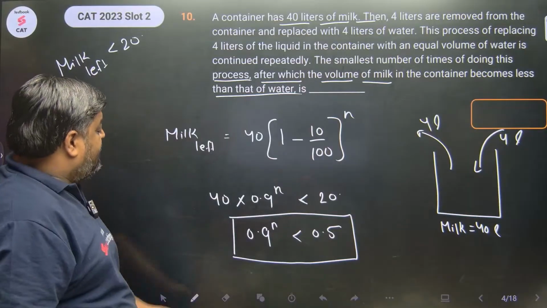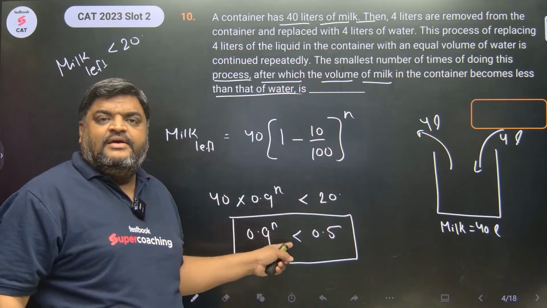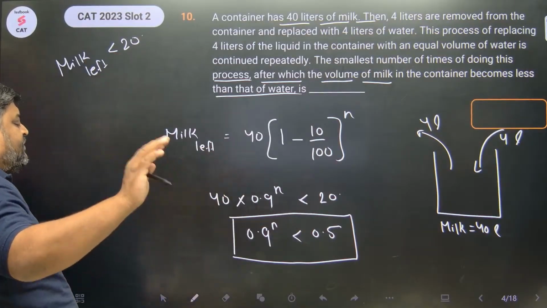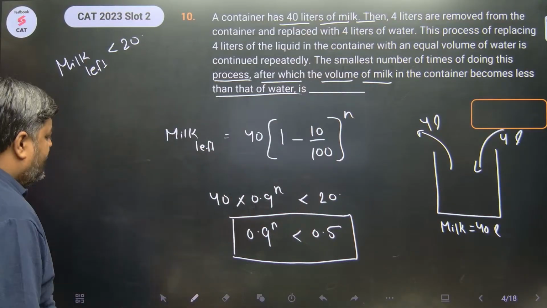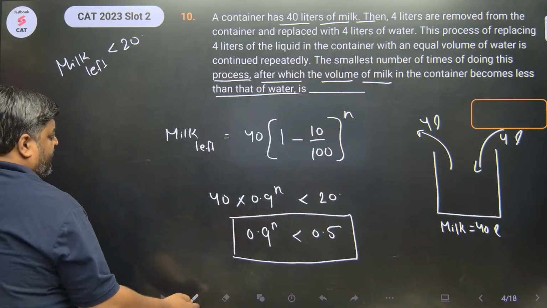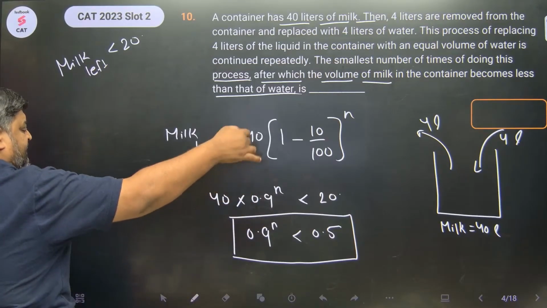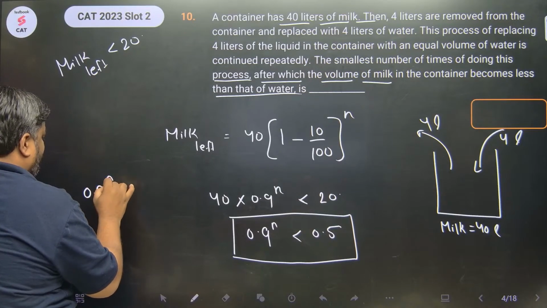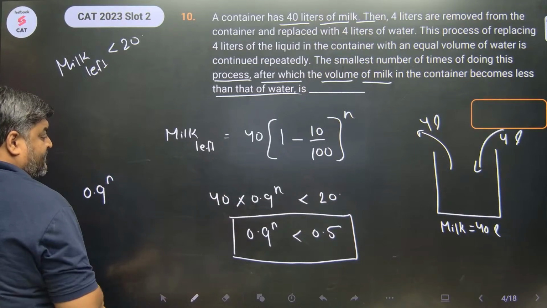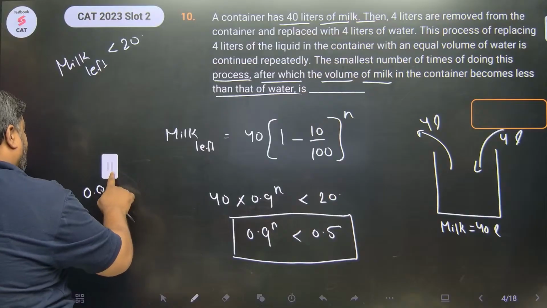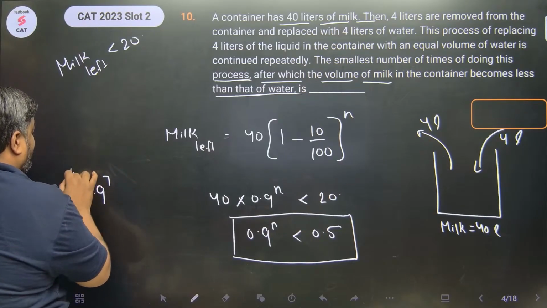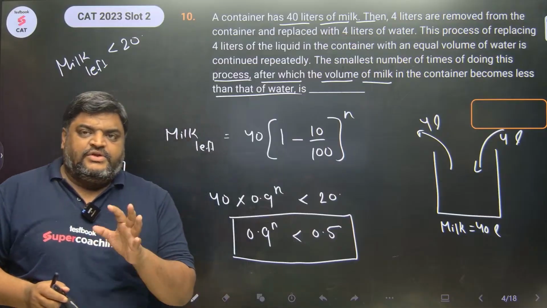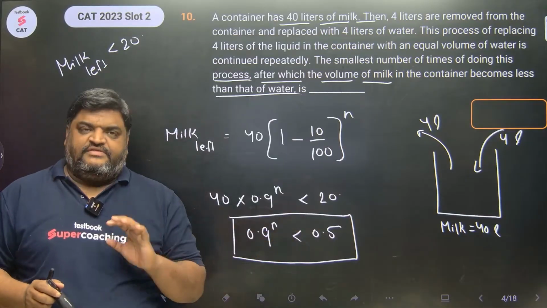What is the minimum value of n? n की minimum value क्या होगी? Now you have to take the help of your calculator. आपके calculator में start putting the value of n as 1, 2, 3, 4, 5, 6, right? And check for what value of n it is less than 0.5. So you will ultimately find कि when you put n as 7 calculator पे, you get something which is less than 0.5.